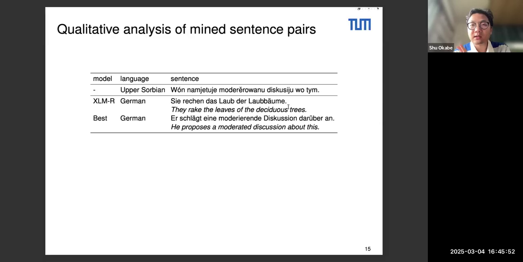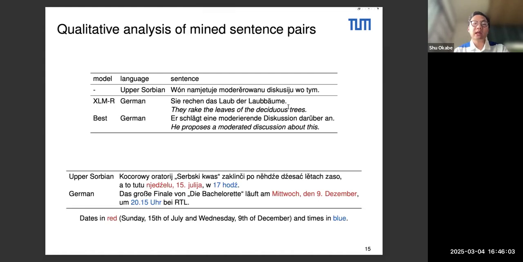This also shows that XLMR's representation of Upper Sorbian is very poor because it has not seen any sentences and words in that language. But there are, however, some limitations in our current approach, and this is one of the, let's say, patterns that we see in the errors.